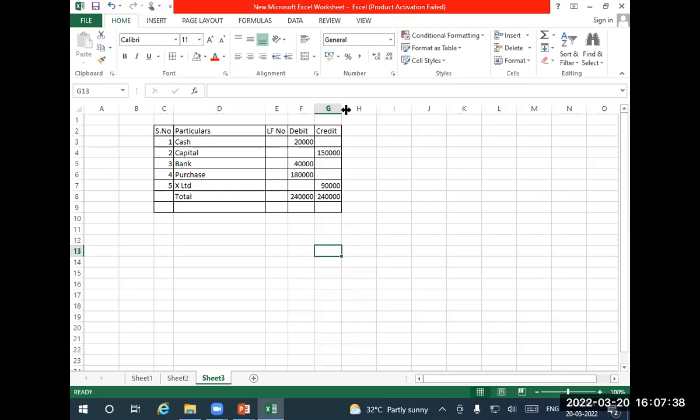All of you take it down: Profit and loss account or statement of profit and loss. If you say statement, you have to say statement of profit and loss. If you say account, then profit and loss account for the year ended, dash. That year ended may be 22, 21, 20, any year, 31st March of some year.